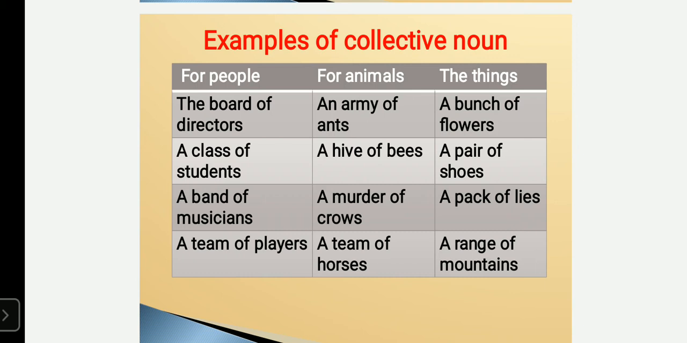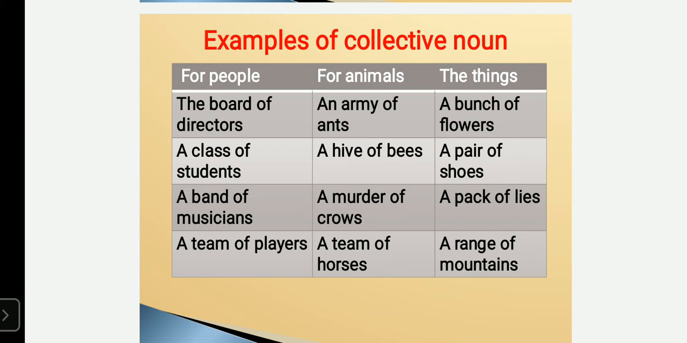A band of musicians. While we are watching reality shows, that means singing reality shows, a group of musicians gives music for the songs. So they are called a band of musicians. A team of players. To play certain games, we need more than 5 or 6 players. For cricket, we need 11. So we call them a team of players. They are plural in number, but we give a singular name representing all the players in that group: a team of players.